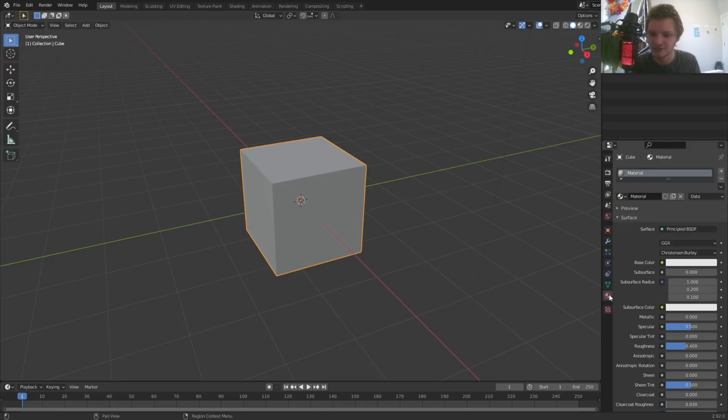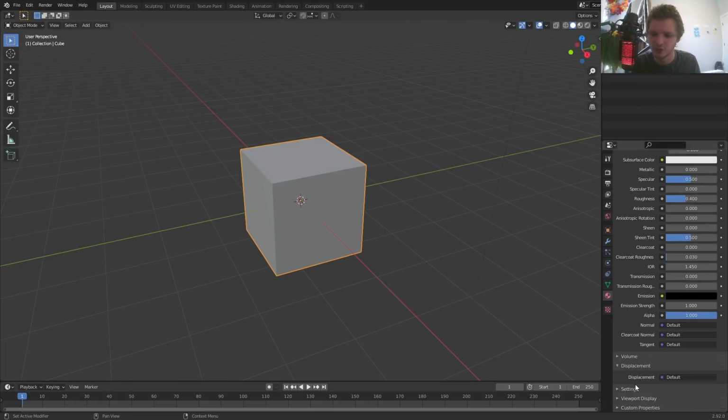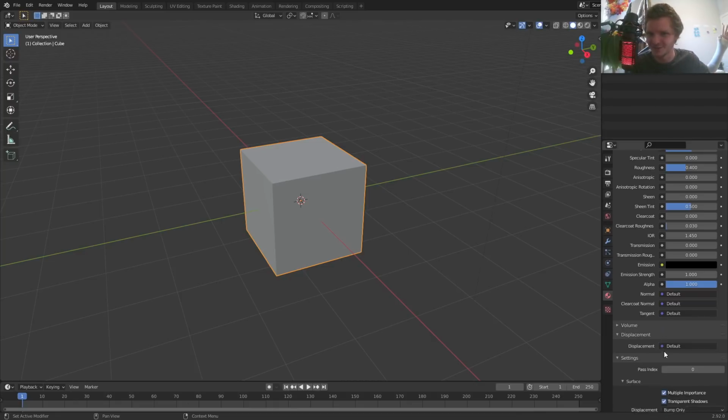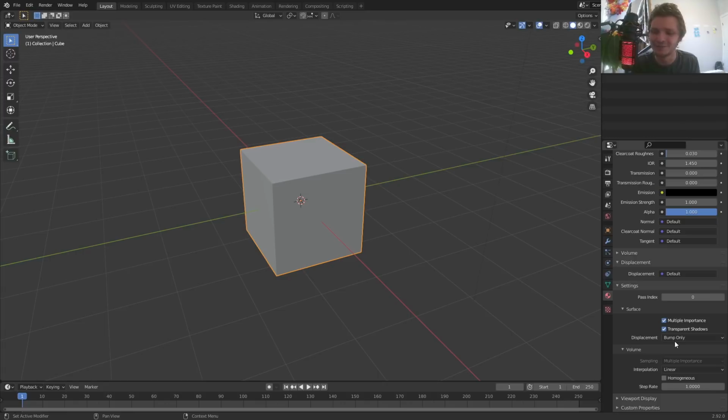Last thing we need to do, two things. In the material, go to settings. This is giving me November vibes. I did a lot of November tutorials back in the day, if you didn't know. But in your material, make sure to set the displacement to displacement only. This is going to make it so that the displacement actually does something, and we don't do displacement and bump because it gives weird lighting issues, okay?